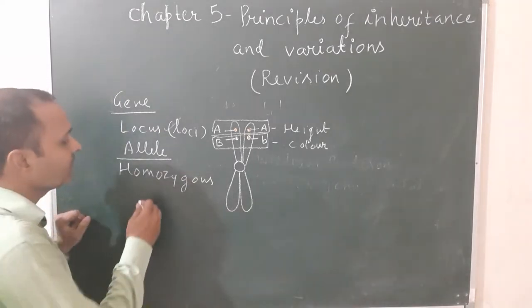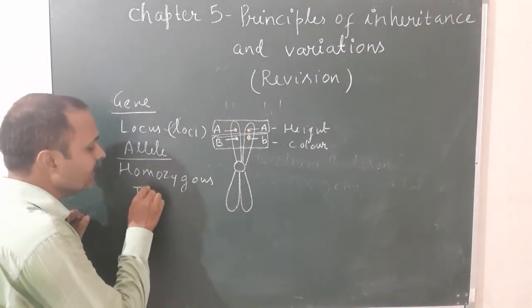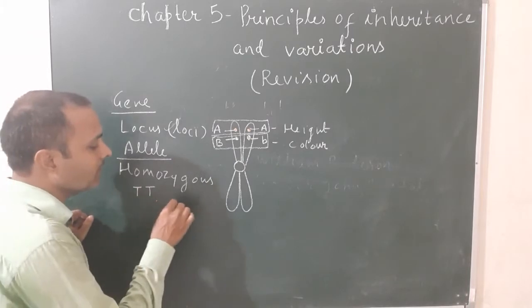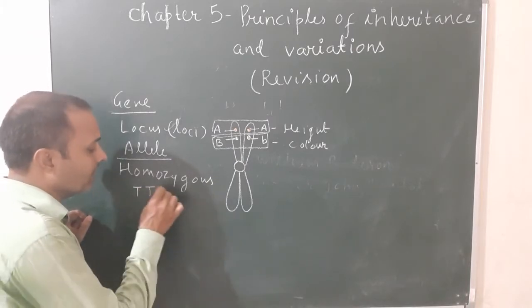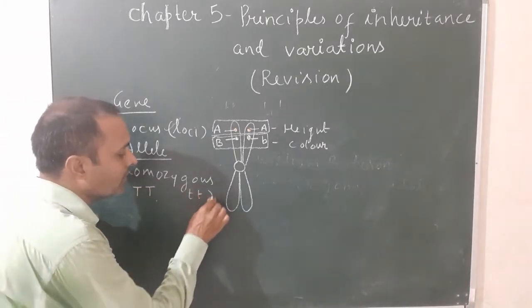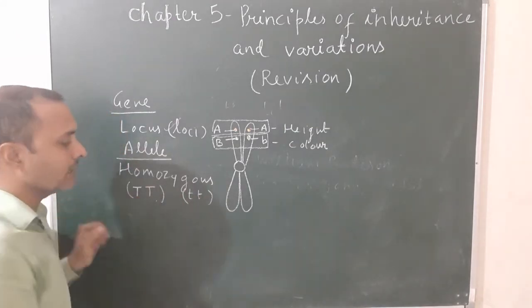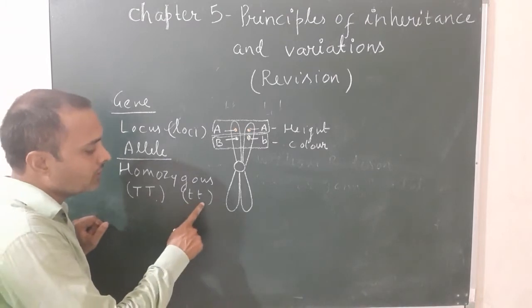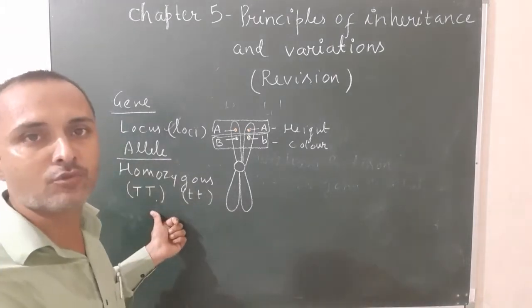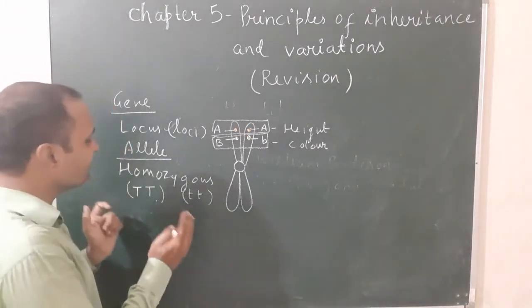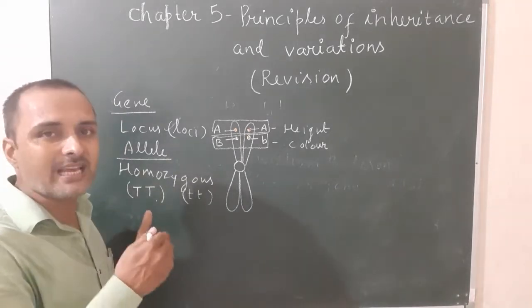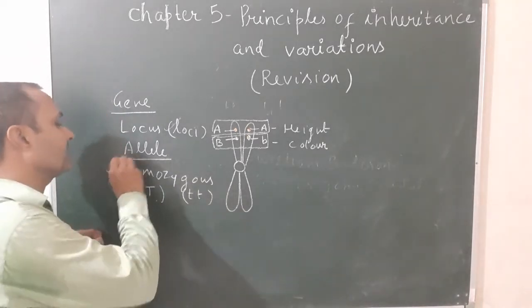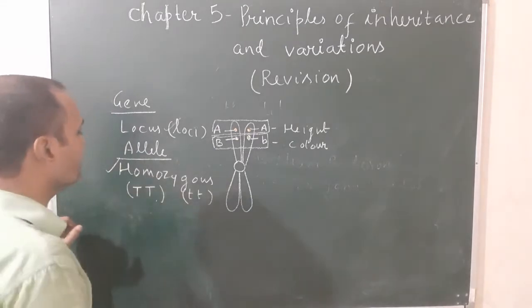For example, for height, capital T for tall and small t for dwarf. Suppose a plant has genotype capital T capital T, or small t small t. This condition is known as homozygous because both alleles are the same for a character. Let's see what is heterozygous.